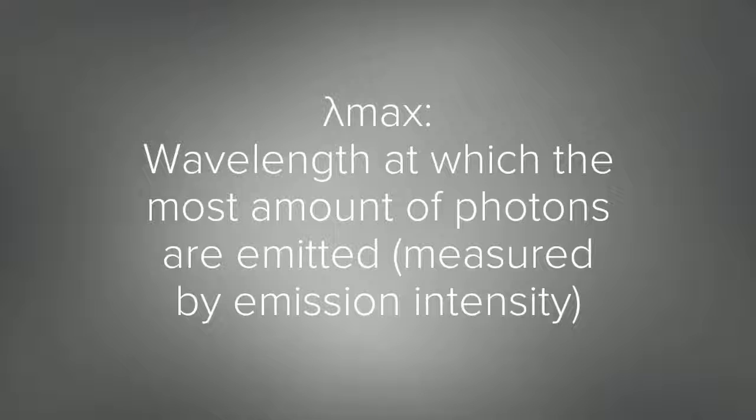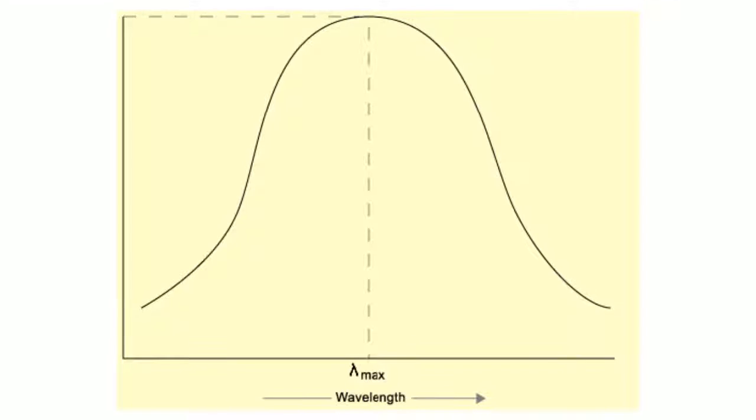In terms of emission spectroscopy, lambda max is the wavelength emitted most by the substance within a region of the emission spectrum, also known as a peak, which corresponds to the wavelength with the highest intensity in said region.